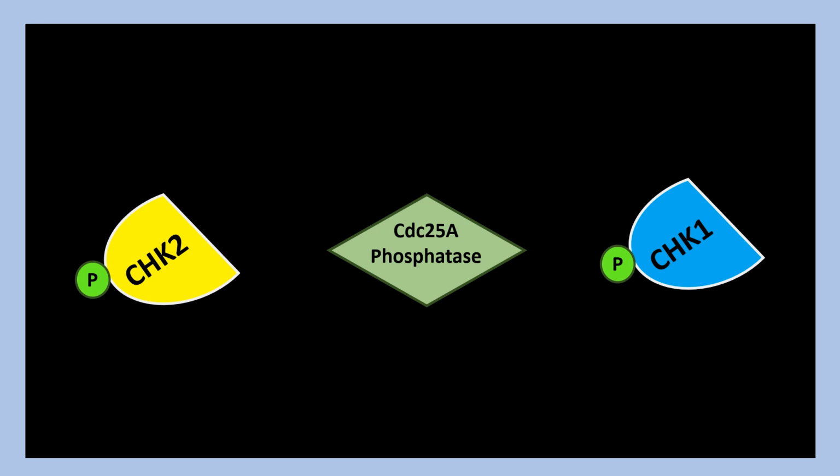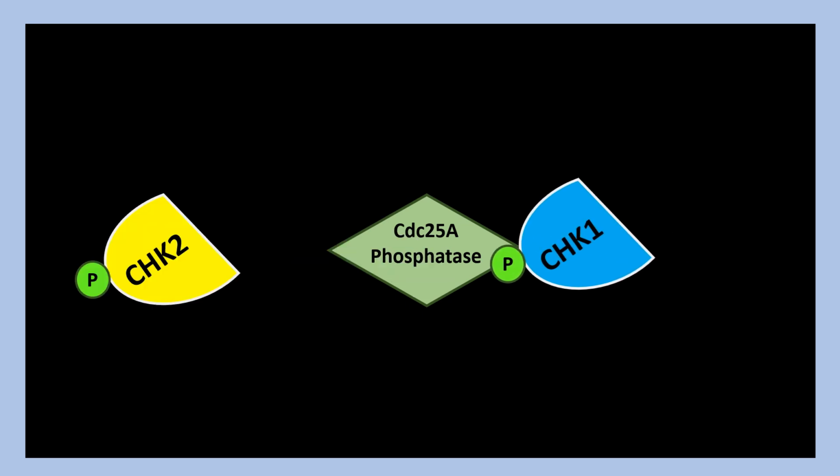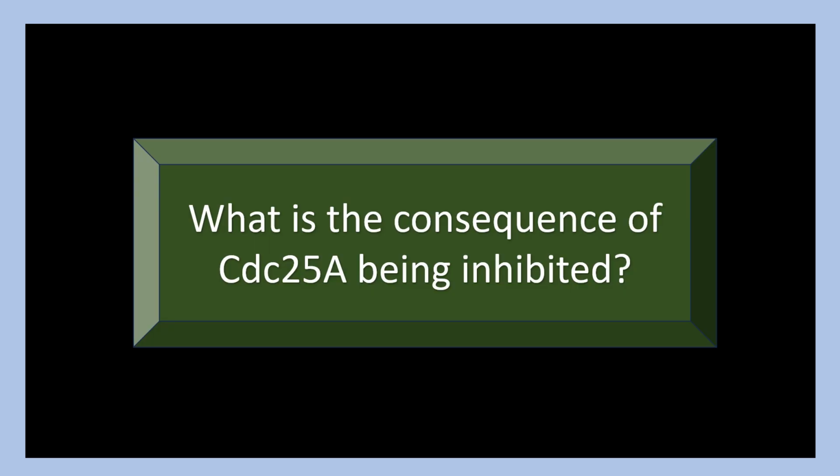The activated CHK2 or CHK1 will then act on a protein called CDC25A phosphatase by phosphorylating it and inhibiting it. So what is the consequence of CDC25A being inhibited? To understand this, we need to understand its role in cell cycle regulation.